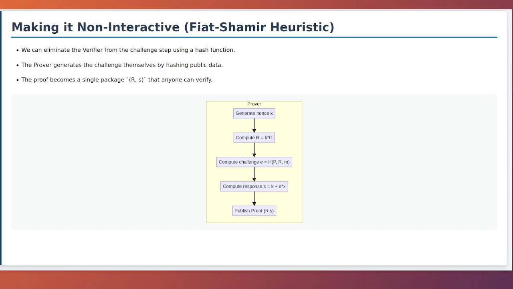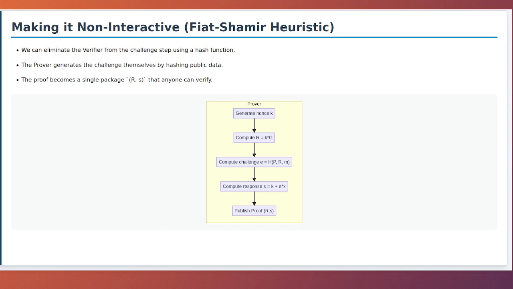Instead of waiting for Victor to send a challenge, Peggy can simulate it. After she computes her commitment R, she hashes R along with her public key P and the message M, if any, to produce the challenge E. That is, E equals H(P || R || M). Because the output of the hash function is unpredictable, she cannot craft R to get a favorable E. This allows her to compute her response S and bundle the proof as the pair (R, S).